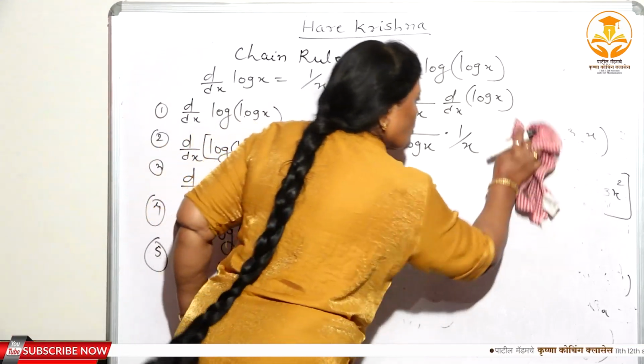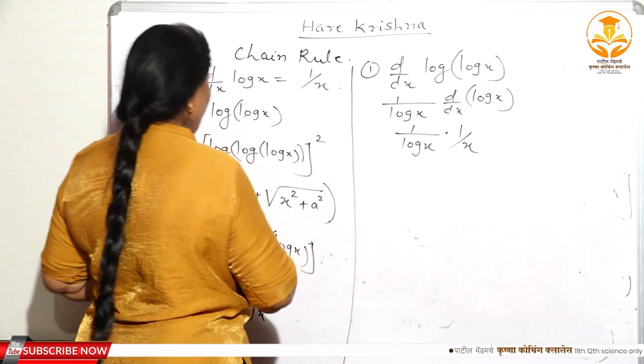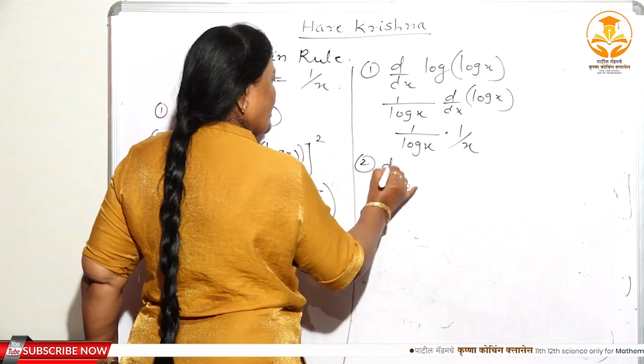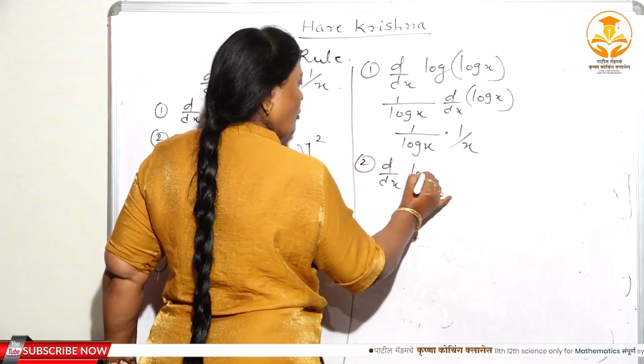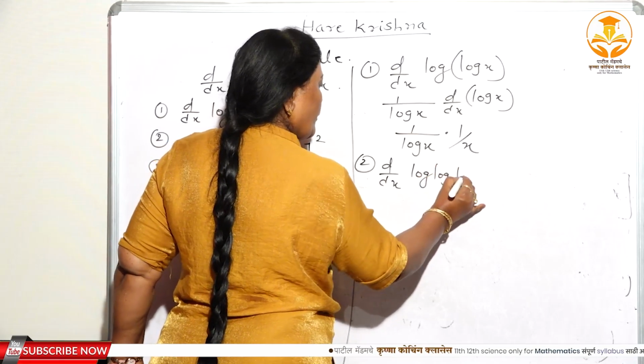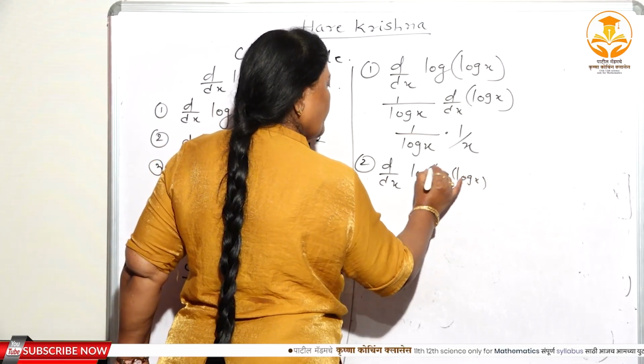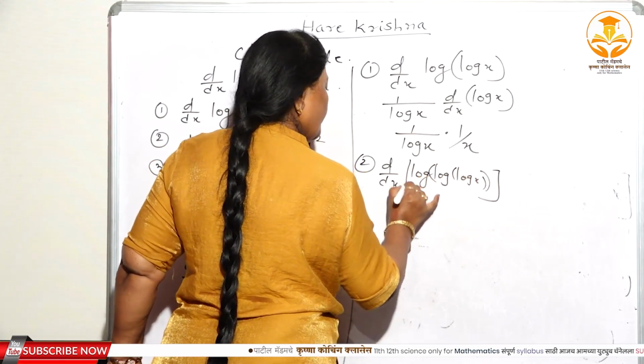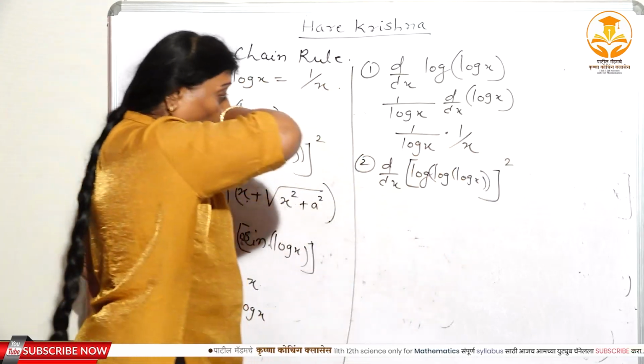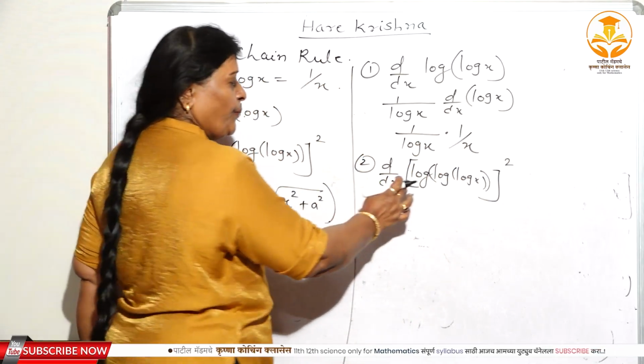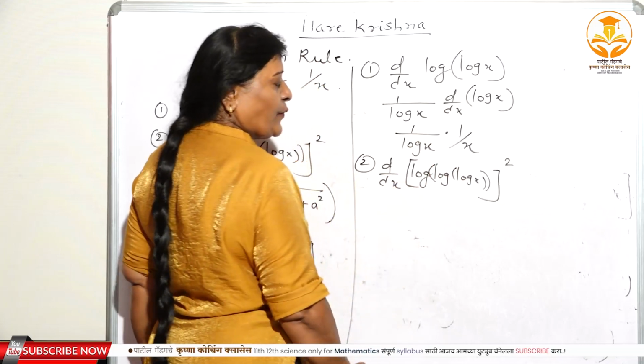Now see, the solution of the second one, that is d/dx of (log(log x))². Right? Now here you have to substitute u. log(log x) is equal to u.